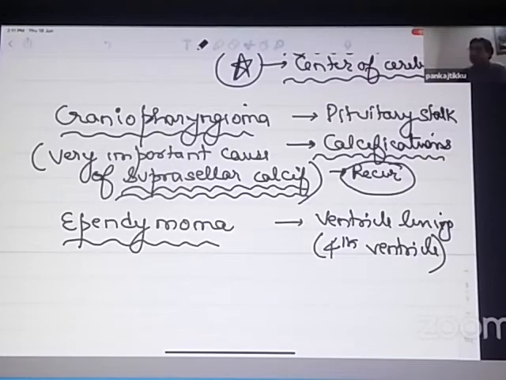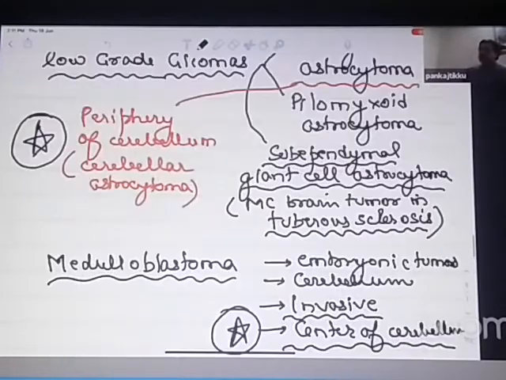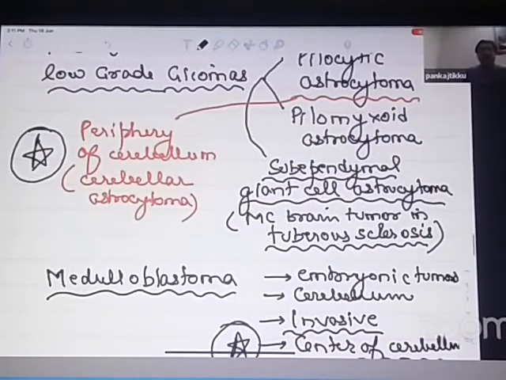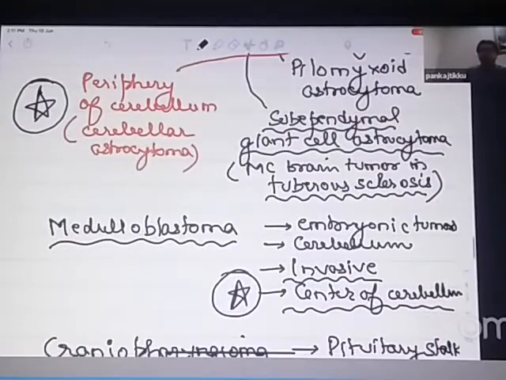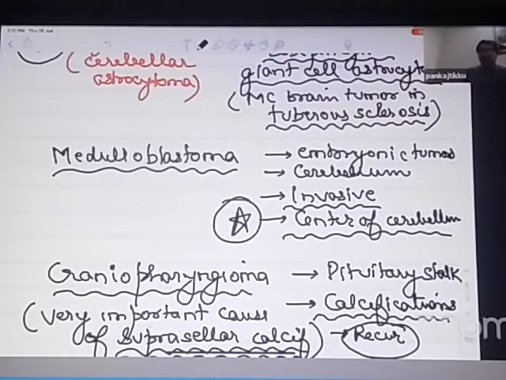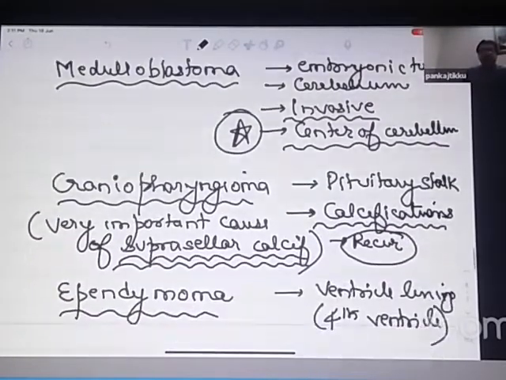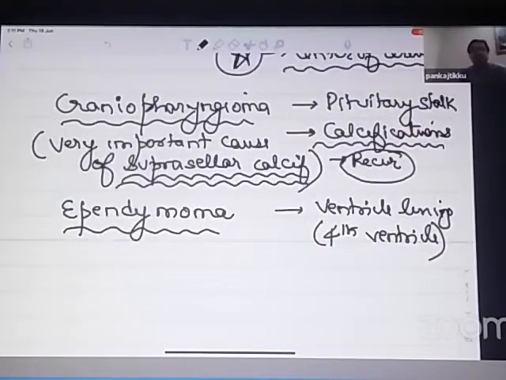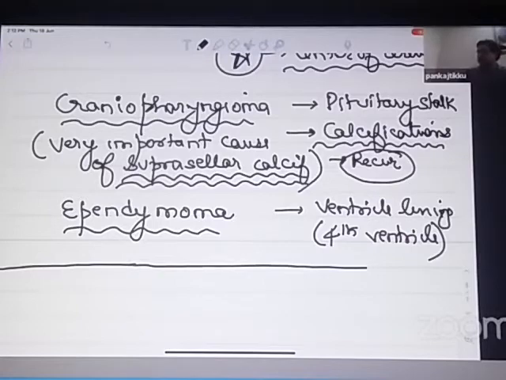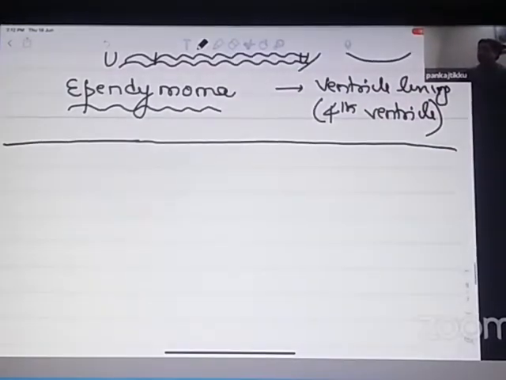So which are the brain tumors you should think of? You should think of low-grade gliomas, which are astrocytomas and subependymal giant cell astrocytomas. Then you should know about medulloblastomas. Then you should know about craniopharyngioma, which arises from the pituitary area. And then you should know about ependymoma. There are many other types of brain tumors. I would not go into the details of that.